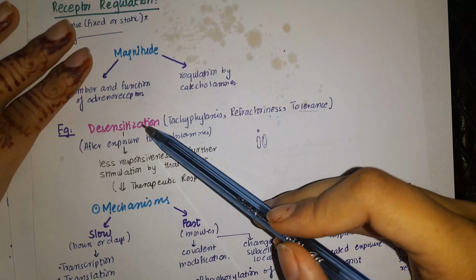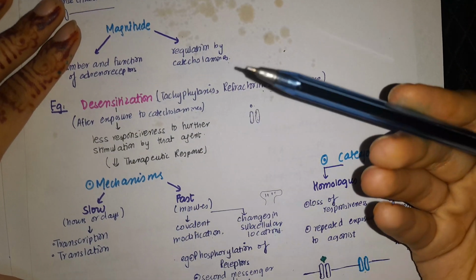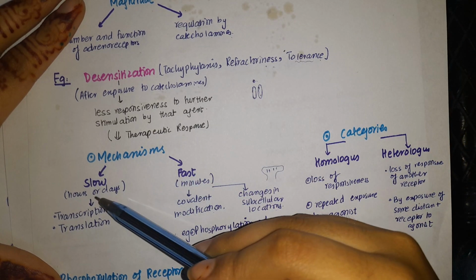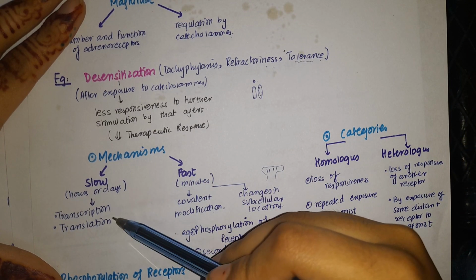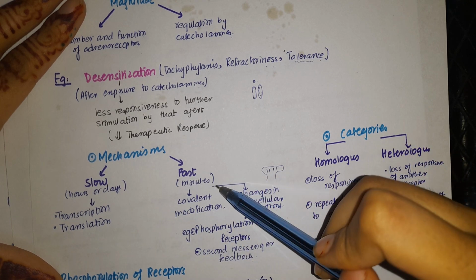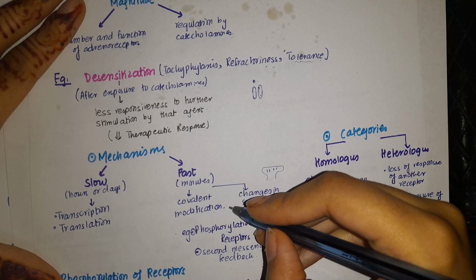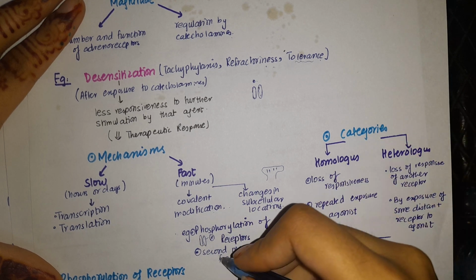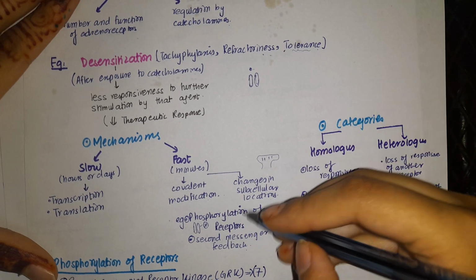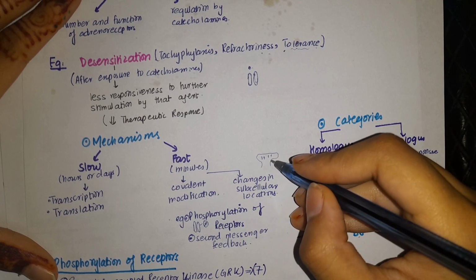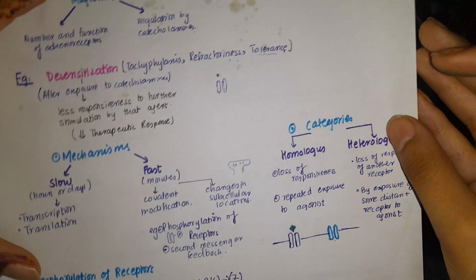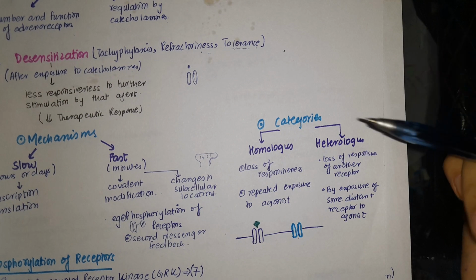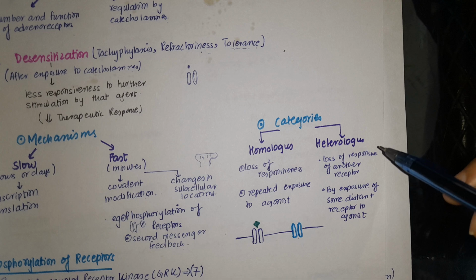So up till now we have studied desensitization, which is less response because of repeated exposure, and we are studying the two mechanisms. It can be a slow one involving transcription and translation, or a fast one, which has covalent modification, either attachment of a phosphate group to the receptor, or regulation by the second messenger system, or a change in its subcellular location. Now we need to know about the categories of this receptor desensitization. They are homologous and heterologous.